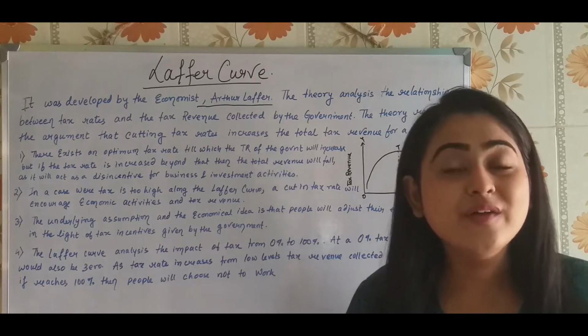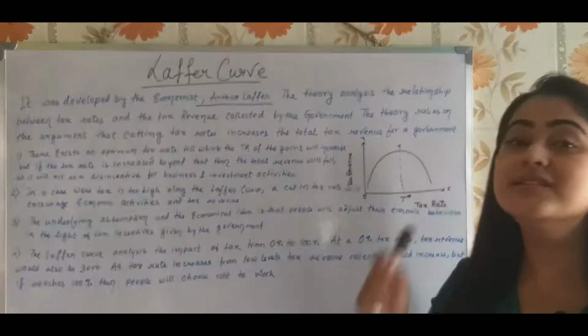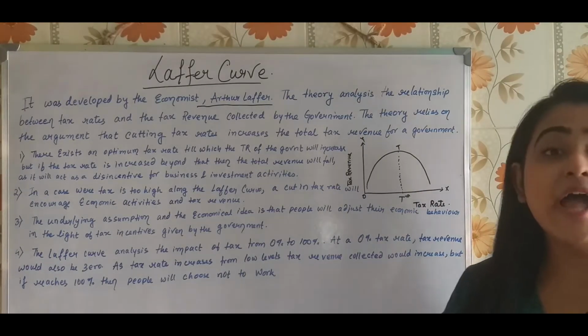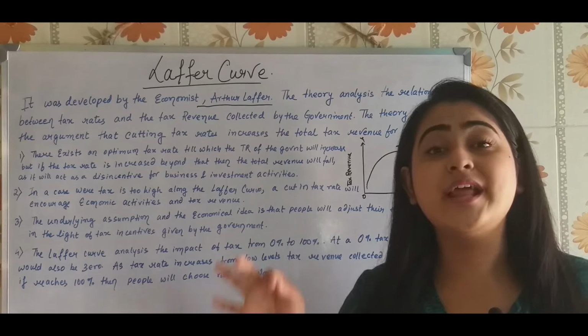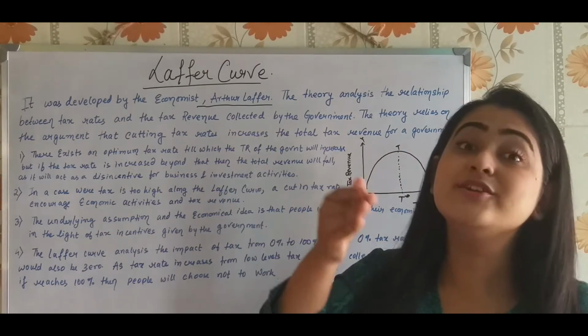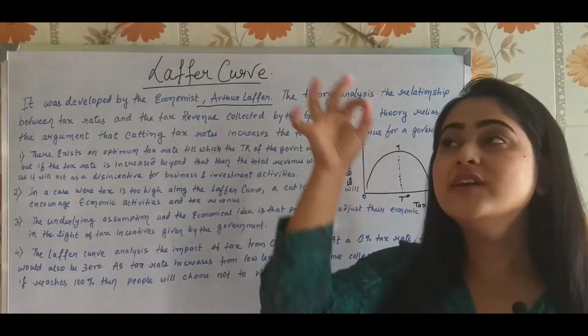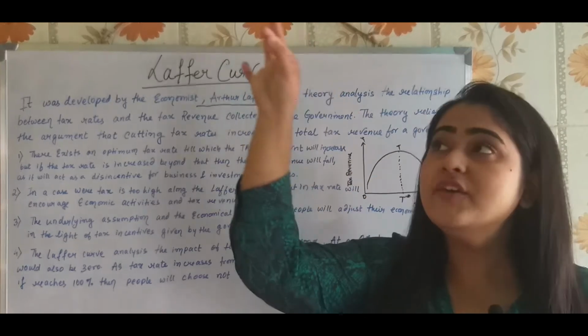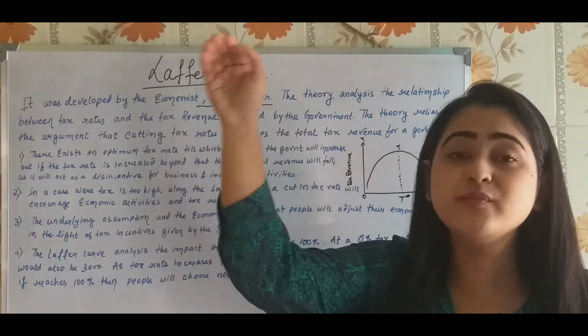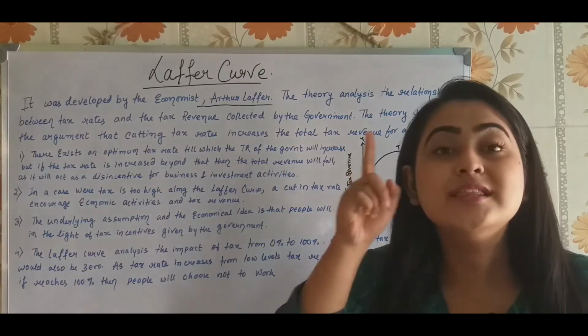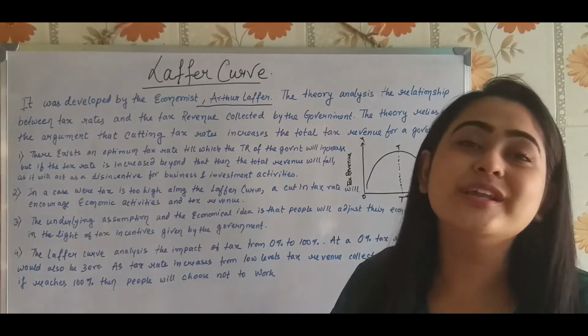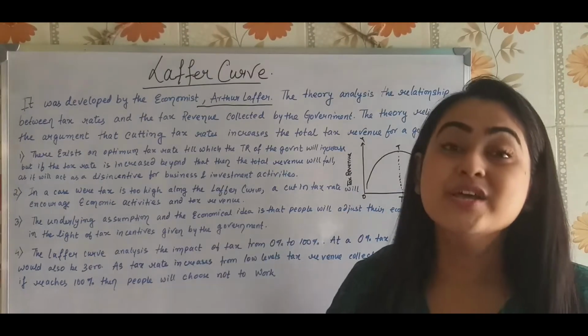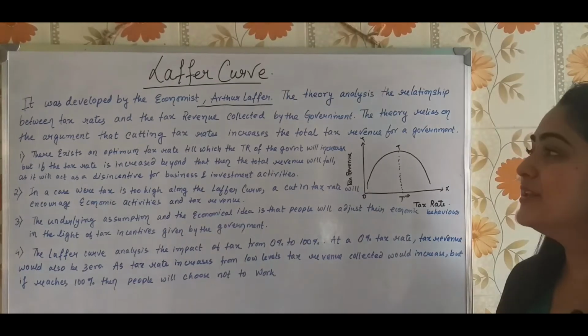Rather, it is analyzed using this curve that if the tax rate is reduced after reaching a certain extent, then the total revenue is going to increase. So that is what is going to happen here.